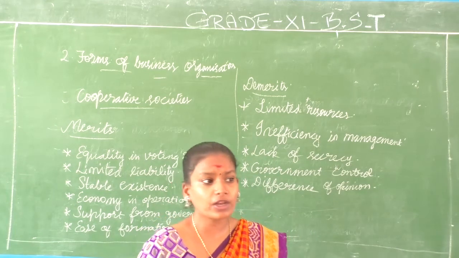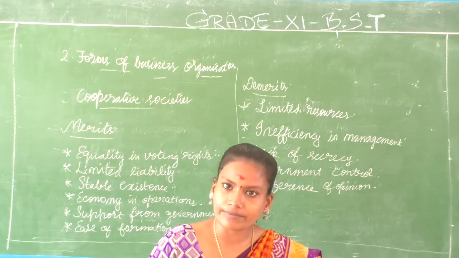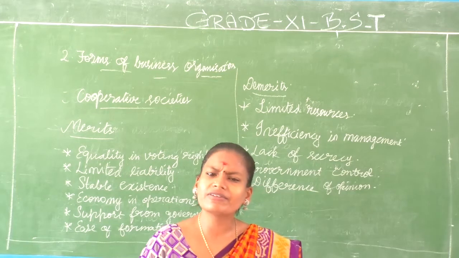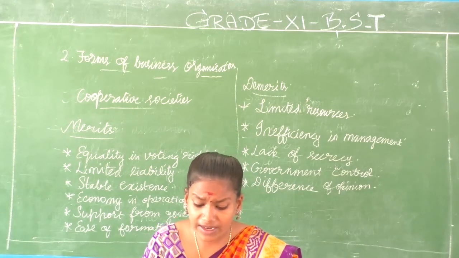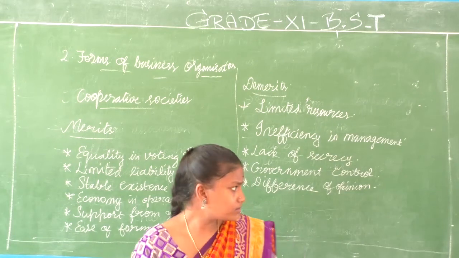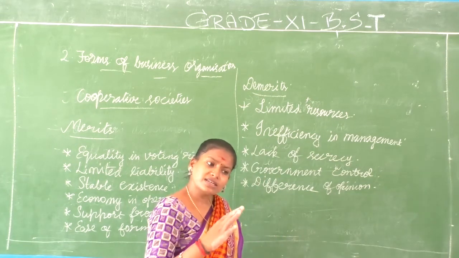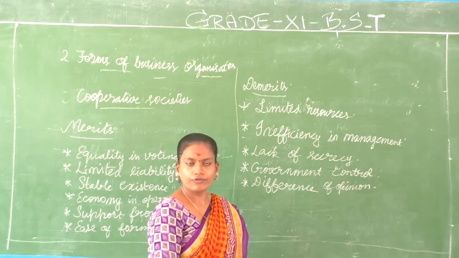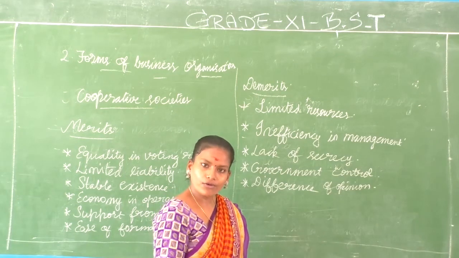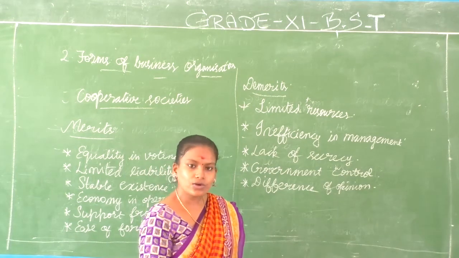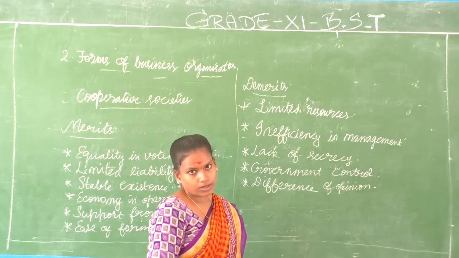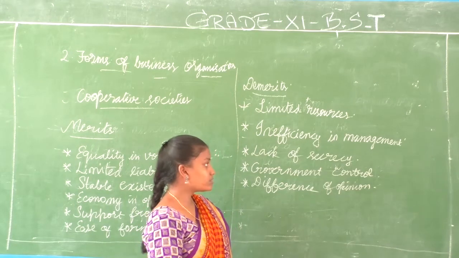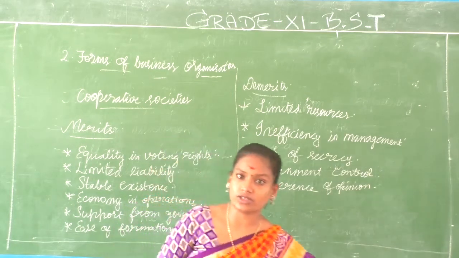They will have difference of opinion about whom to place in the election even. Right, so there may be a lot of conflicts and a lot of viewpoints. Everybody will have a difference of opinion. Okay, that is why it is going to be a very big disadvantage. Because the main objective is to give welfare for the people, welfare of the members. If one or the other member is not going to follow that, you cannot tell that member to go out also, because it is voluntary membership. Nobody is going to tell you to go. The members will and wish to continue or discontinue. This is going to serve as a very big disadvantage.